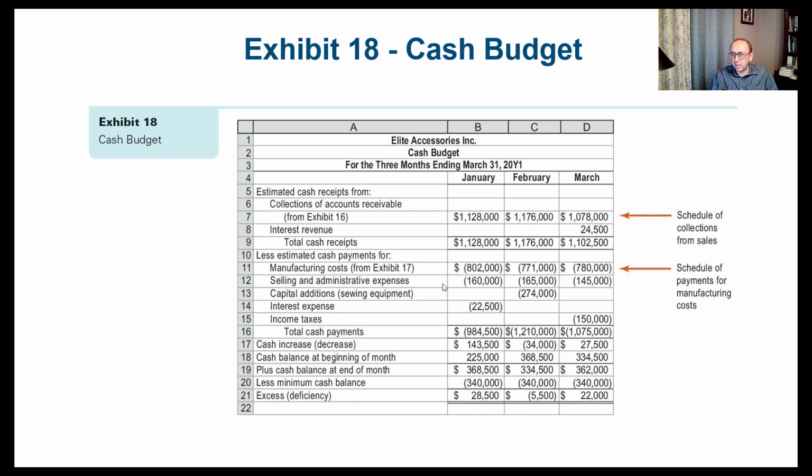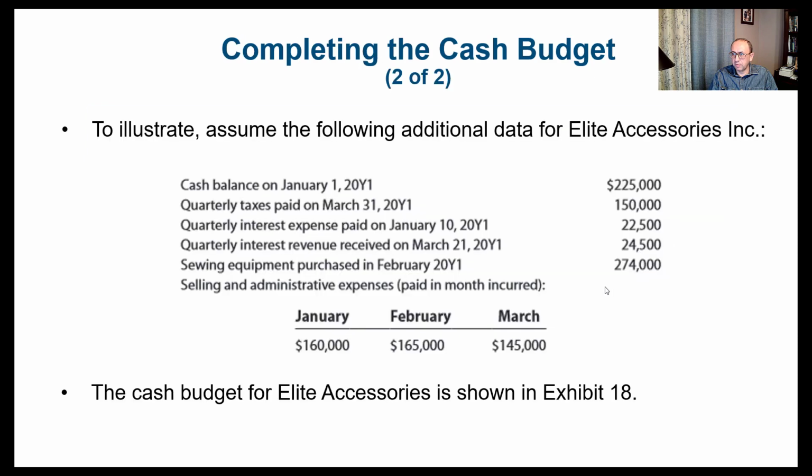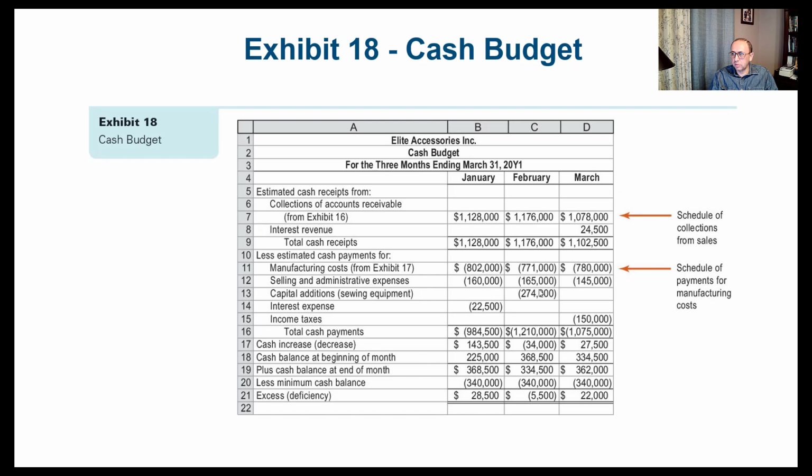Then we have the selling and administrative expenses that were given to us here. These 3 values, the 160, 165, and 145. We have the sewing equipment, 274, that was in the month of February. We have the interest expense, 22,500 in January. And we have the income taxes, 150 in March. We add all these numbers to get the total cash payments.